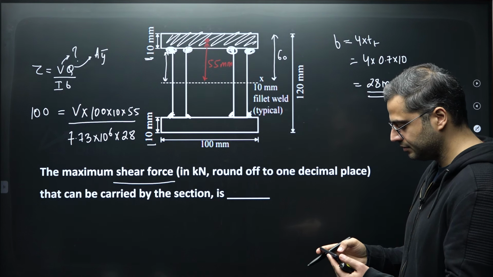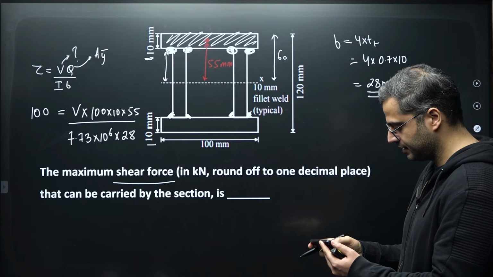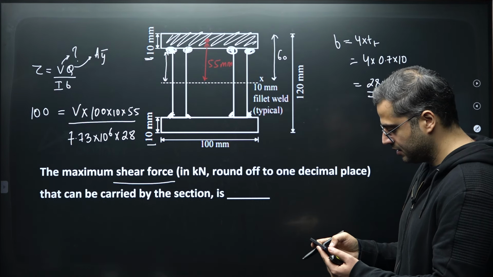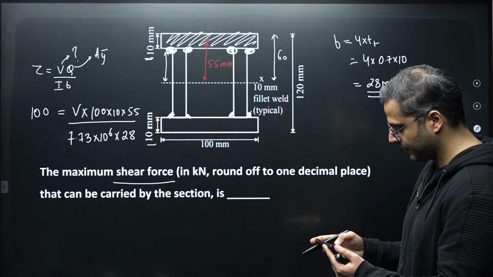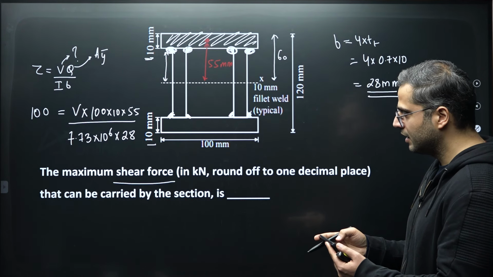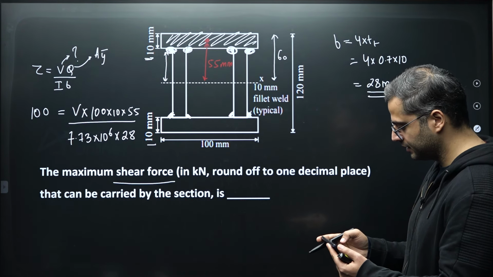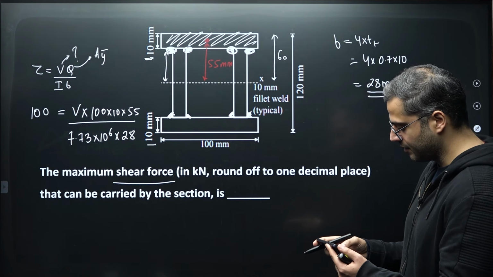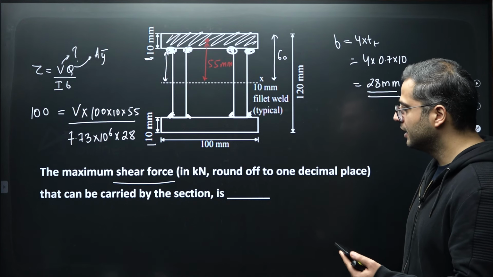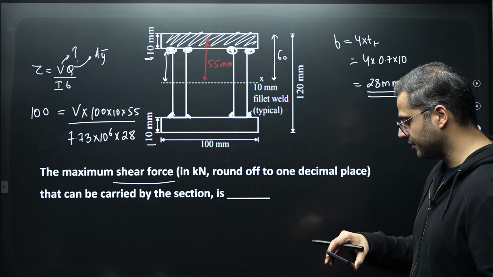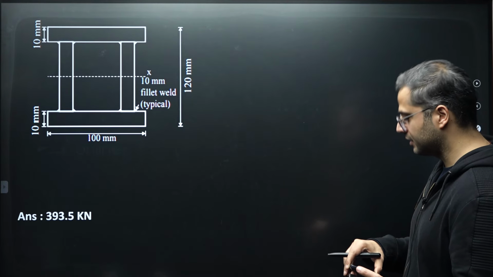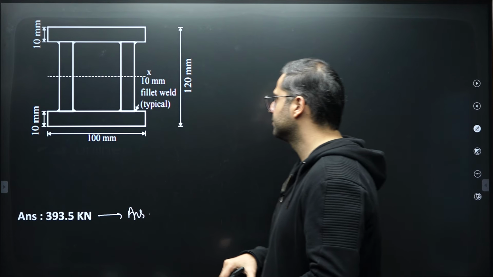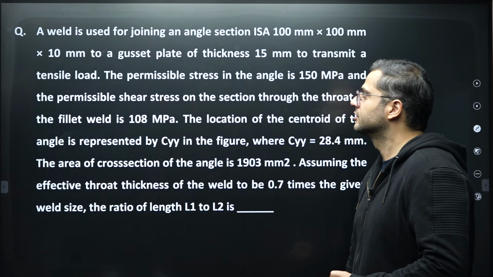100 multiplied by 7.73 into 10 to the power 6 into 28 divided by 1000 divided by 55, right, divided by 1000. This will turn out as 393 as your final answer, right? 393.5 will be your final answer over here. Okay, let's see this next question.